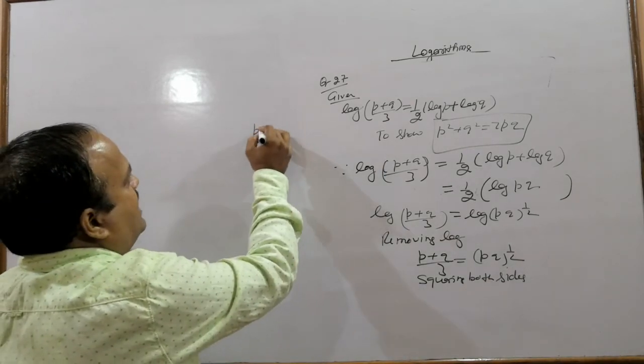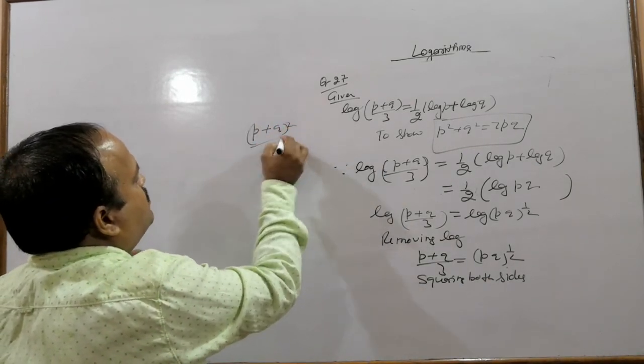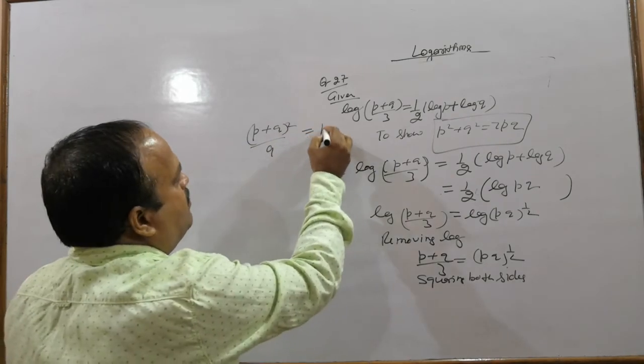So on squaring both sides you will get (p plus q) whole square by 9 equals pq.